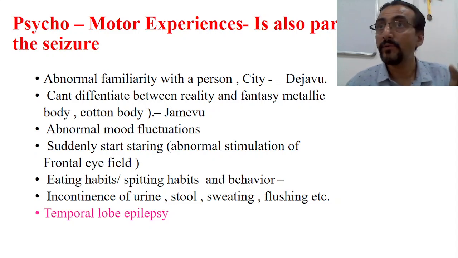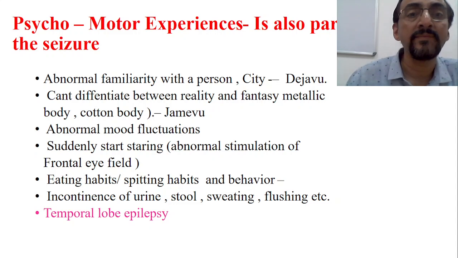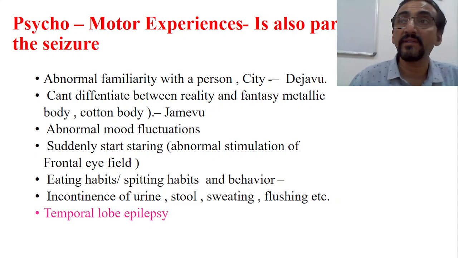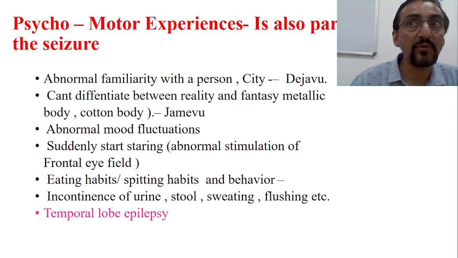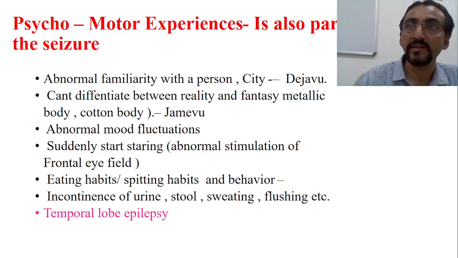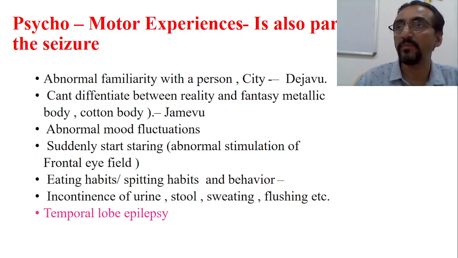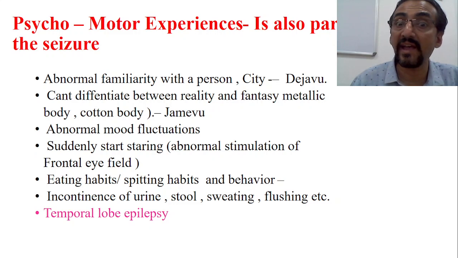Okay, so this is also basically the function of a temporal lobe, and this comes under psychomotor experiences, abnormal psychomotor experiences. Now another is mood fluctuations. A patient of epilepsy or seizure will have these mood fluctuations, psychomotor experiences. Okay, sudden mood fluctuations will be there. Suddenly he starts crying, suddenly he starts staring.